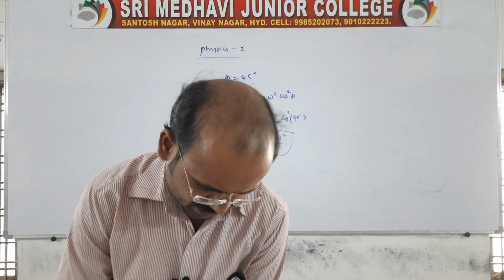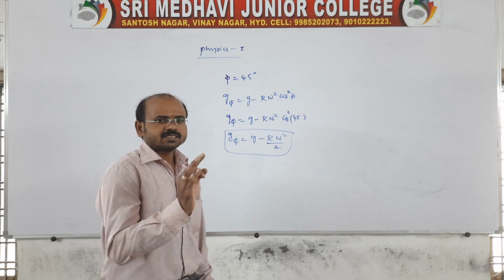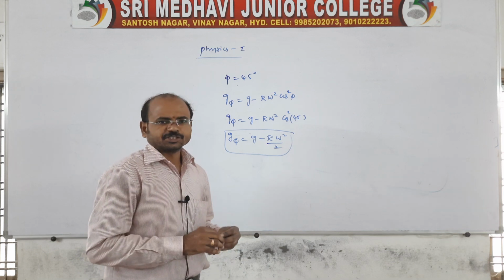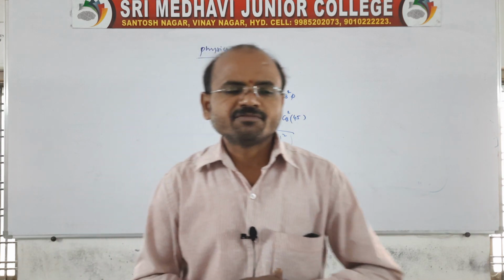So these are the relations related to the variation of small g with height, depth, and the last one, latitude. This is completed, and we'll see the rest in the next class.